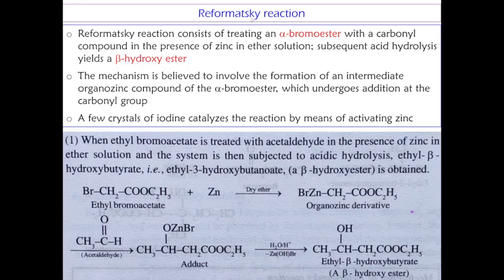Normally, the reaction of zinc with ketone is very difficult. Now we are coming to another reaction, the Reformatsky reaction. It's a very important reaction from the synthetic point of view.